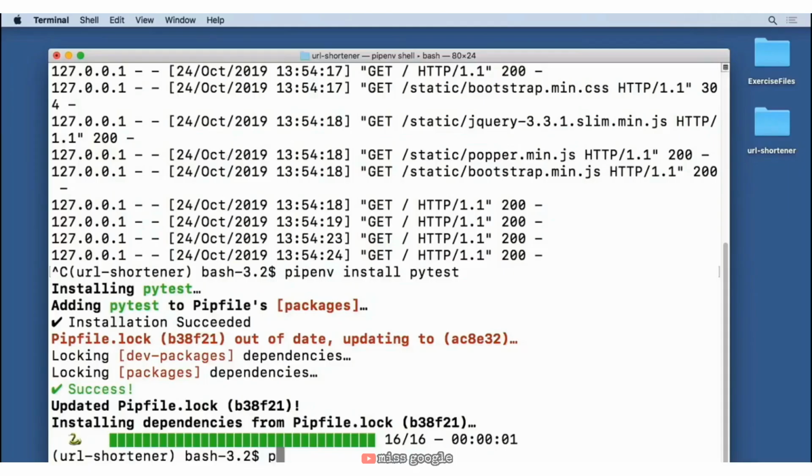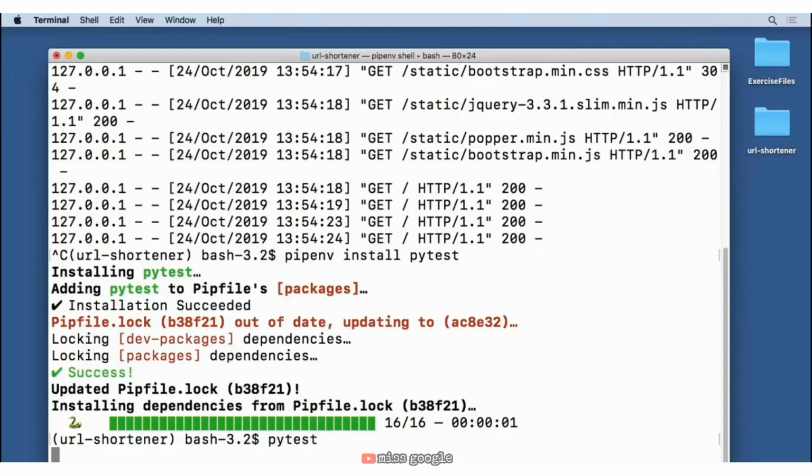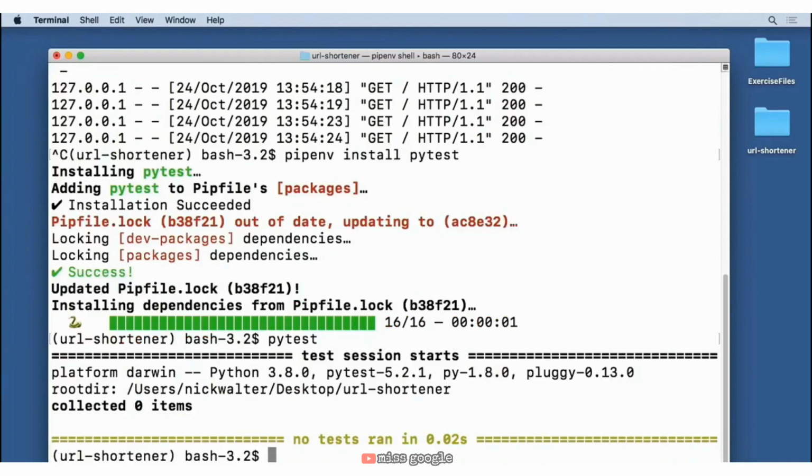Great, so now that we have this in place, let's go ahead and save that file, move back to our terminal, and if we simply just type out PyTest and hit enter, we should see that we get some output here from PyTest, but you'll notice the text at the bottom is very important. It says no tests ran.